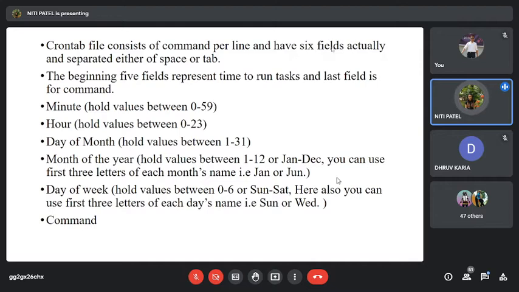And how are those fields separated? Either you make use of the space bar or you make use of the tab key. Okay, give one tab or else give one space to separate all the 6 fields. The beginning 5 fields represent the time to run the task and the last field is for the command itself. So whichever command you want, that command is at the end, and the first 5 fields are to run that particular task at the given time.